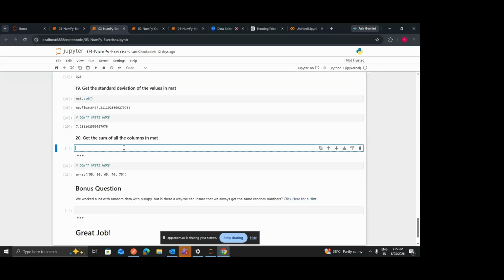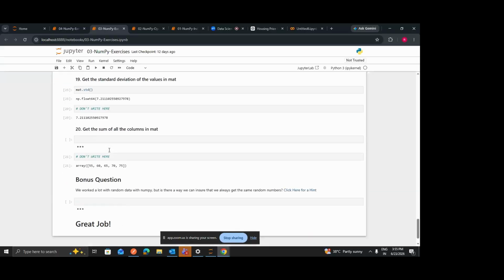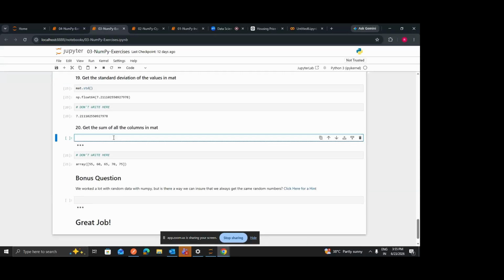Okay, let's move to the next one. In this one, we have to write the code to get the sum of all the columns in the matrix. Similarly, similar thing you have to do vertically. Tell me, for all the columns, you have to perform the sum. How can you do that?